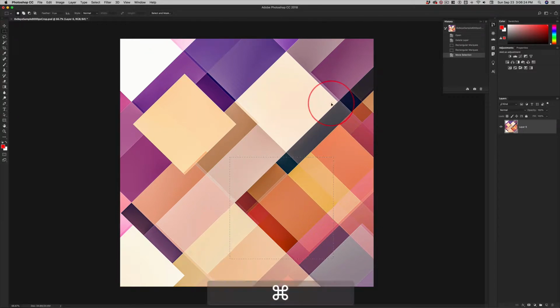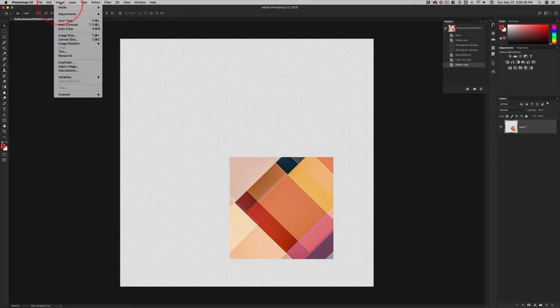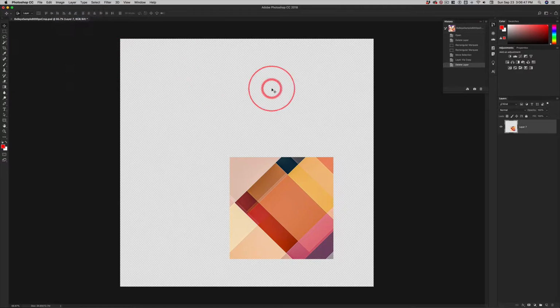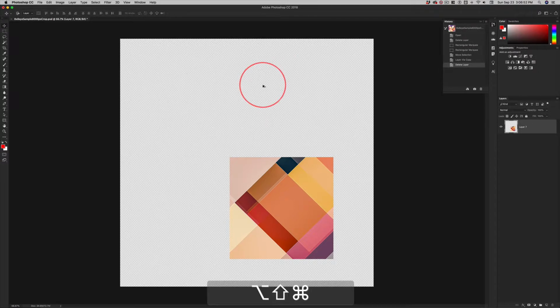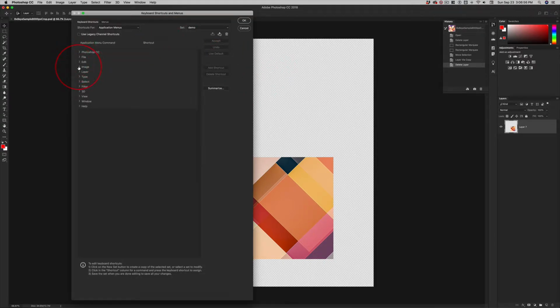Well, we can jump this, Command J, to a new layer, delete this background, and then we're left with, how do we get rid of this excess out here? And that's where image trim comes in. Image trim without a keyboard shortcut. Okay, trust me, this one I use all the time. And it took me years before I said, bonehead, make a keyboard shortcut. Just make a custom keyboard shortcut for image trim.